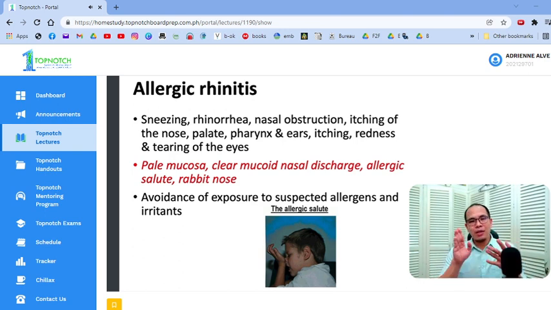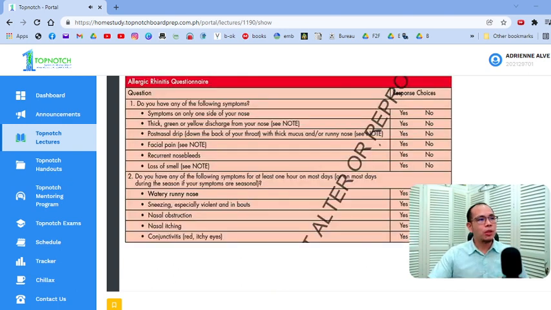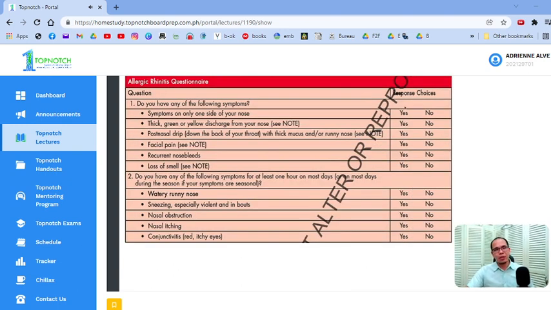And lastly, pag talagang hindi gumagana yung mga pharmacotherapy, allergen avoidance, you go to immunotherapy. Okay, so immunotherapy. So, this is from the ARIA guidelines, 2019, if I'm not mistaken. So for patients presenting with rhinitis, lalo na pag chronic yan, there are questions that you can ask which will point you if this is more likely to be allergic in origin or not.